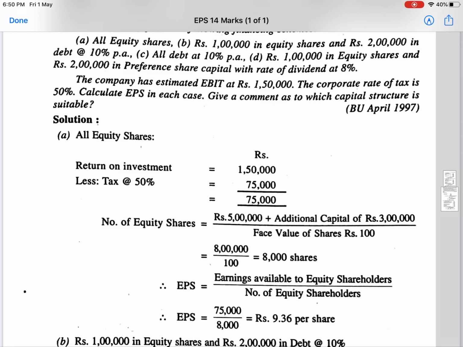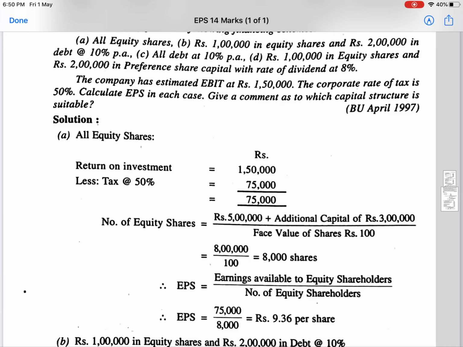When EBIT is directly given in the question, either as EBIT or as operating profit or as return on investment, we can directly start from EBIT. Here it is given as return on investment, so let us take return on investment 1,50,000.